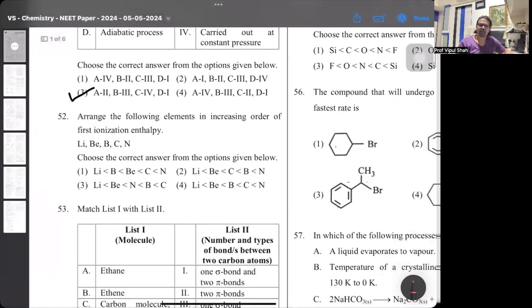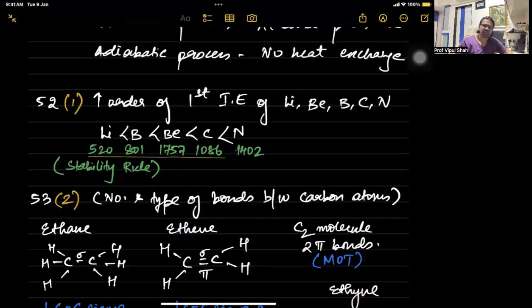Next one. Arrange the following elements in the increasing order of their first IE. When you say increasing order, it will always be from lower to higher. So the increasing order of first IE is lithium less than boron, less than beryllium, less than carbon, less than nitrogen. Beryllium is more as compared to boron as per the stability rule, because beryllium, atomic number 4, has a completely filled orbital. Hence, its IE value is higher. Stability rule: half filled, completely filled, and empty orbitals are more stable than incompletely filled orbitals. So the 52nd, that's the first option.